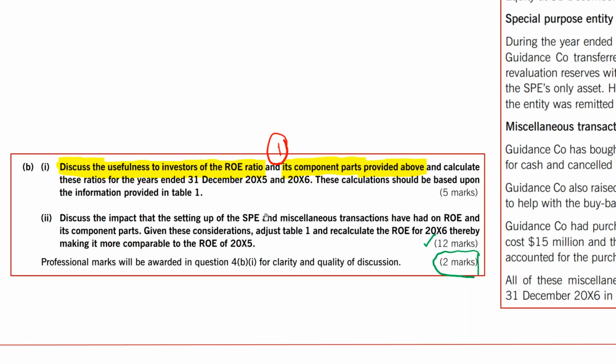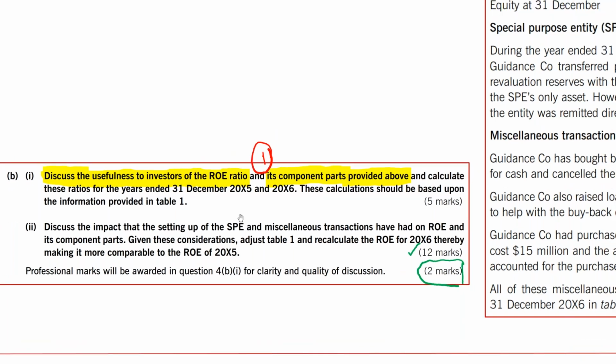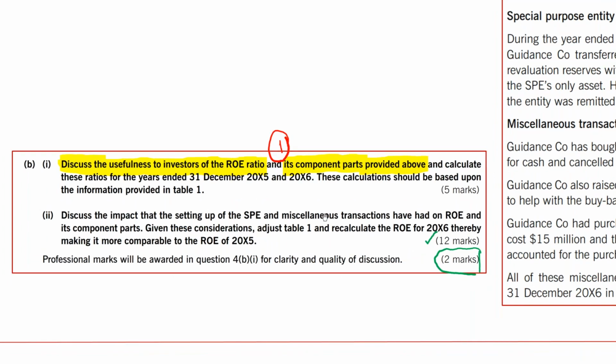Guys, you have entered into two transactions. The first one is SPE and the other one is a miscellaneous transaction in 2006. Just tell me, if you are doing these two transactions in 2000x6, would your ratios be comparable to 2000x5? If you are doing some major transactions in 2000x6, and those transactions were not present in 2000x5, can we say that these two years are now comparable?